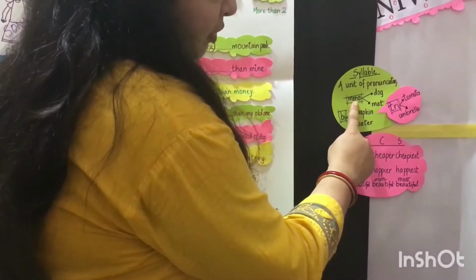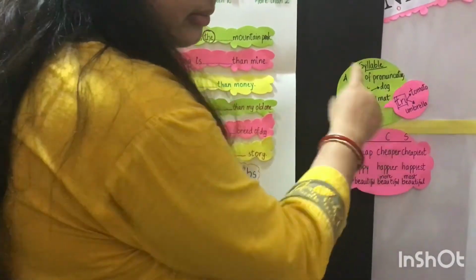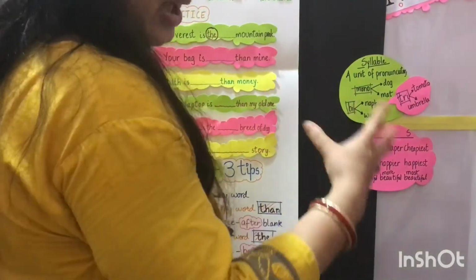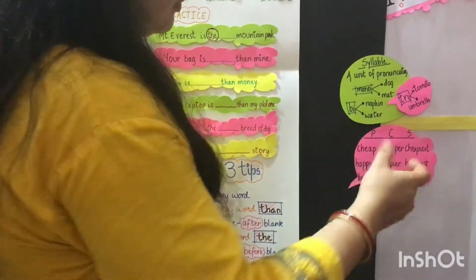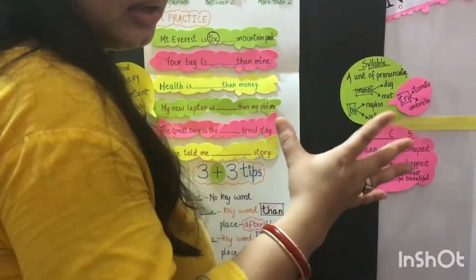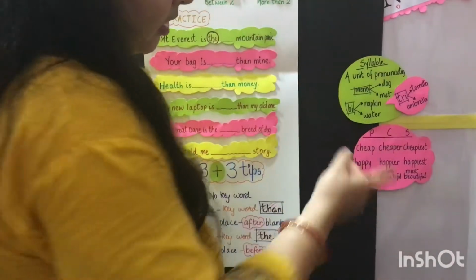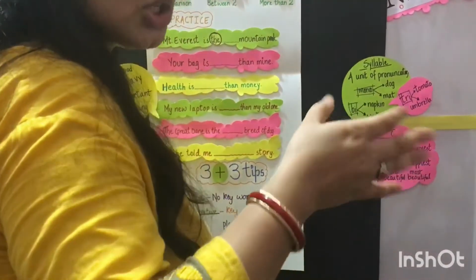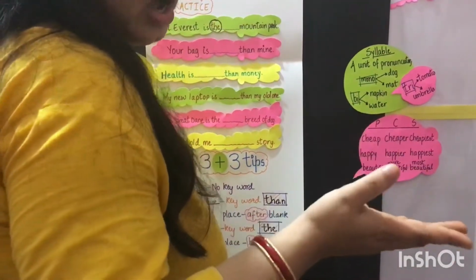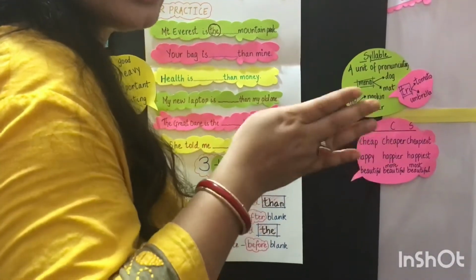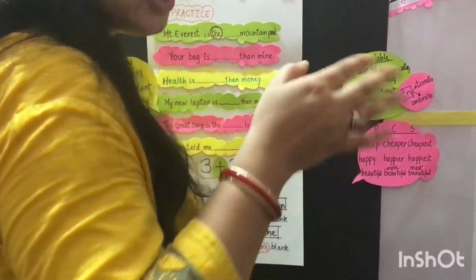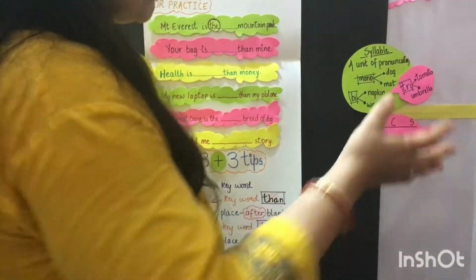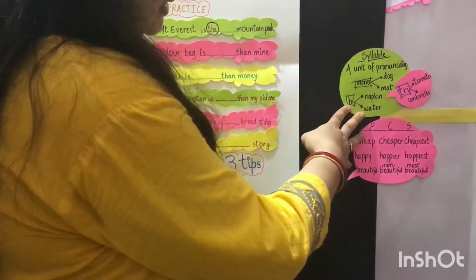See the example first, monosyllabic: dog. Directly I am saying dog. Mat, cat, bat. In bisyllabic: napkin, nap and then kin. Water. In the trisyllabic: tomato, umbrella. I have thrice divided the words tomato, umbrella. So this is called the syllable.